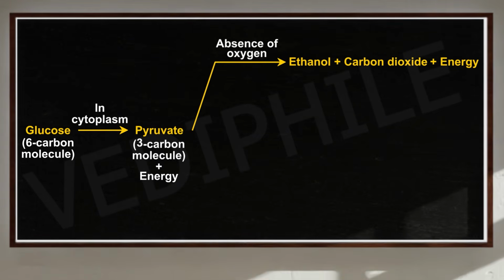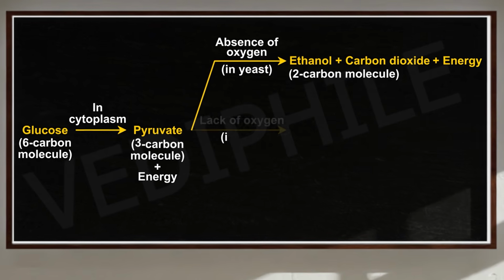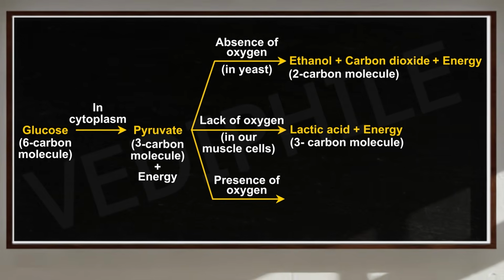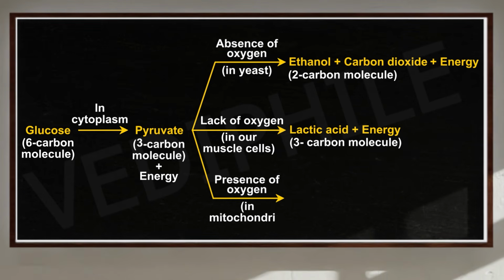This process takes place in yeast. That's why yeast is used for ethanol production. In our muscles, pyruvate is converted into lactic acid and energy is produced. In the presence of oxygen, pyruvate is transported into mitochondria and it produces carbon dioxide and water, and energy is released.